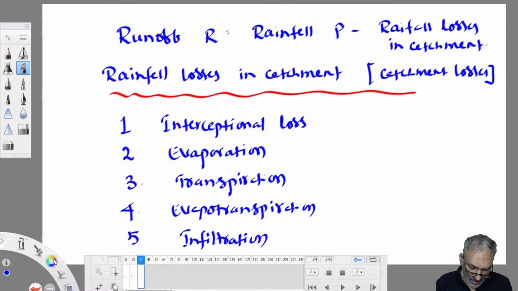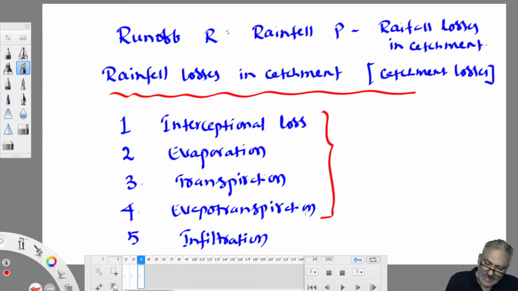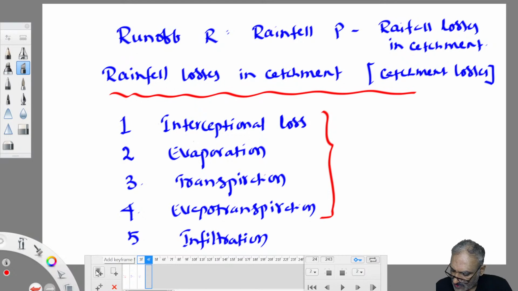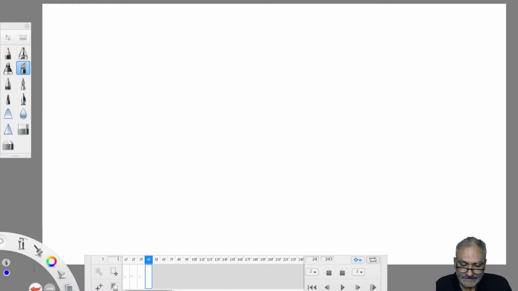So today I will try to cover these four: interception loss, evaporation, transpiration and evapotranspiration, and all the numericals related to them, because GATE is more numerical oriented. Today we try to study these losses in this class. I'll be taking class up to 6:30. By 6:30 we'll close up to evapotranspiration. We try to complete. Let us see what is first. The first one is interception loss.